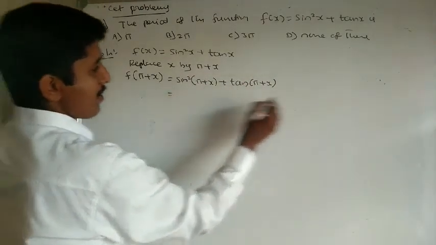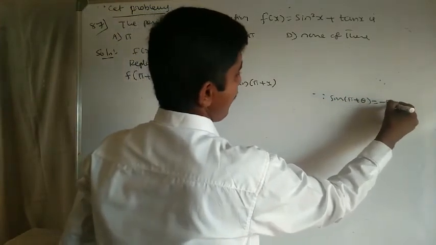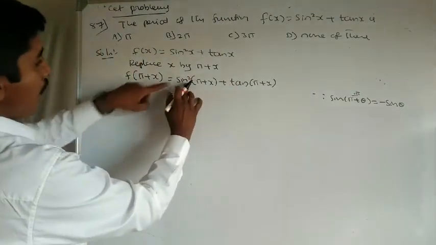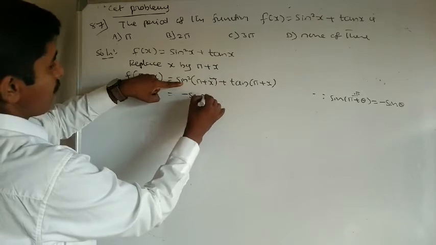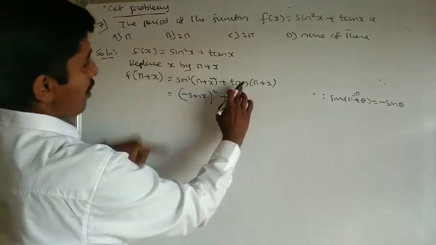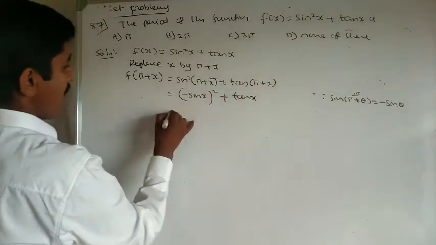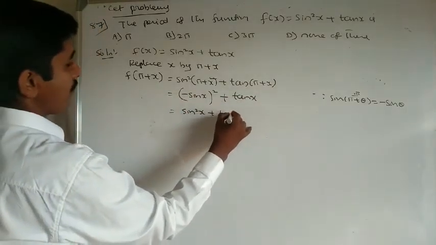Sin of 180 plus theta, we know that, is minus sin, a third quadrant angle. Sin of 180 plus x is minus sin x, whole square. Tan of 180 plus theta is tan theta. Tan x, minus square plus sin square x plus tan x.